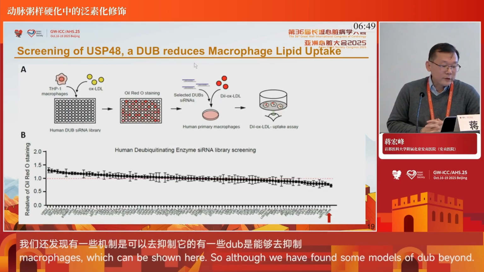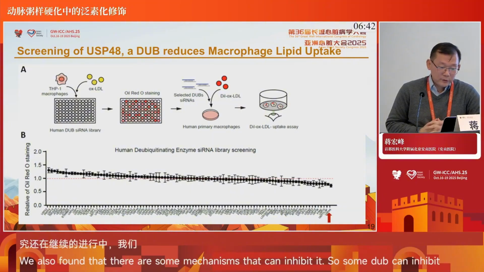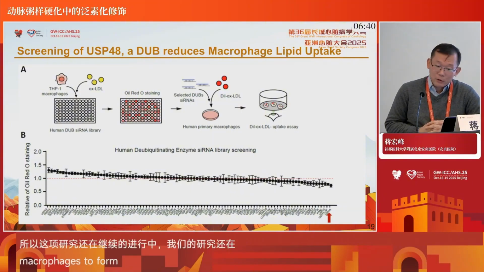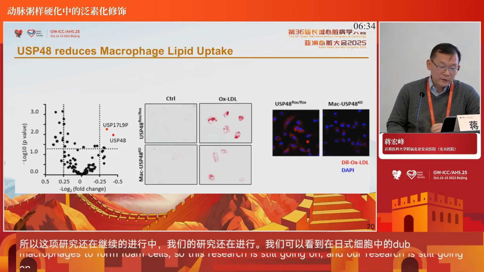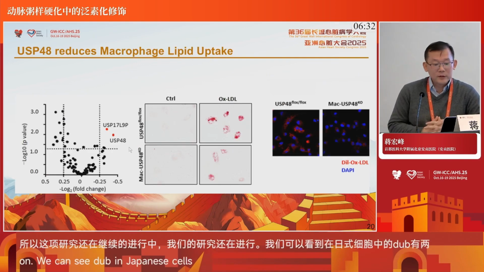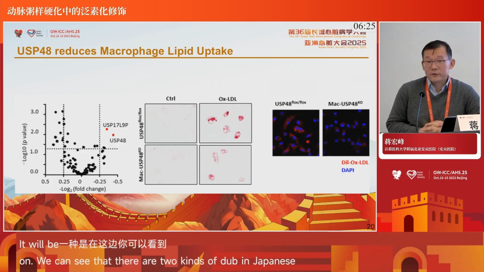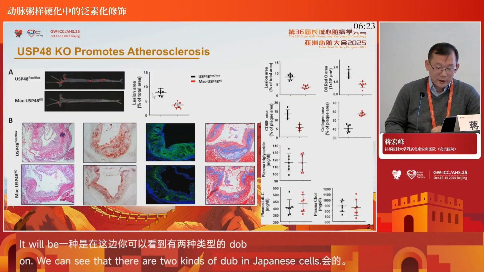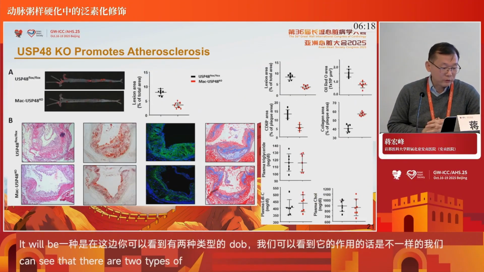This is an ongoing study, and I will go through it very briefly. With the same technique, we also screened DUBs in macrophages to see if they change the uptake of LDL. We found two significant DUBs, DUB 17 and DUB 48. When we did cell culture to test whether it can really change lipid accumulation, we found that yes, it changed, and it may do harm to our macrophages.